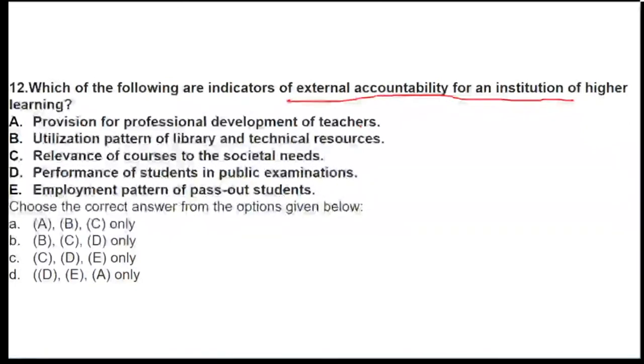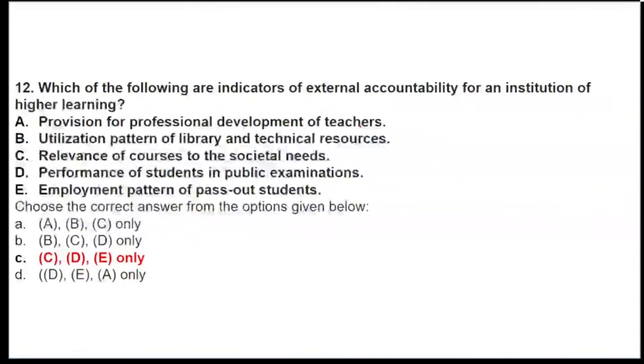Question number 12, everyone, on the screen. I'll wait for the right answer. You have to choose the correct option from the given below. Yes, let's come to the answer part. When we are talking about external indicators, it does not include professional development of teachers, it is the institution's responsibility, it's not an accountability.